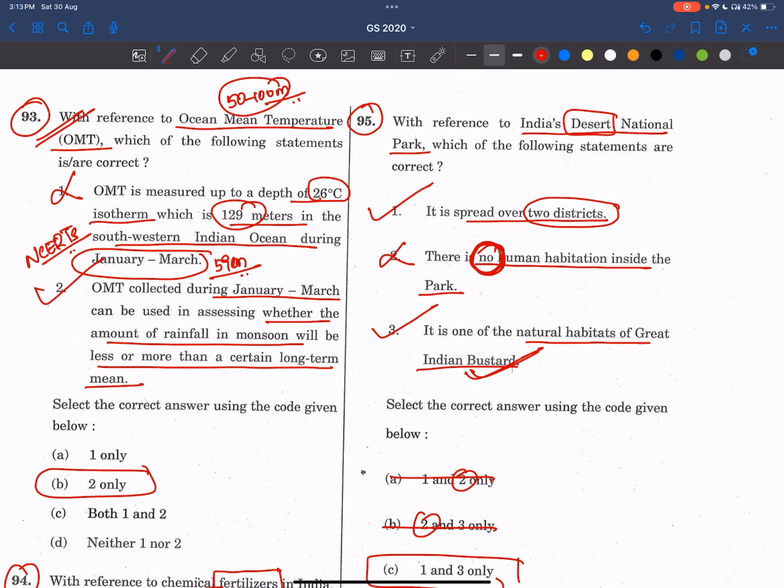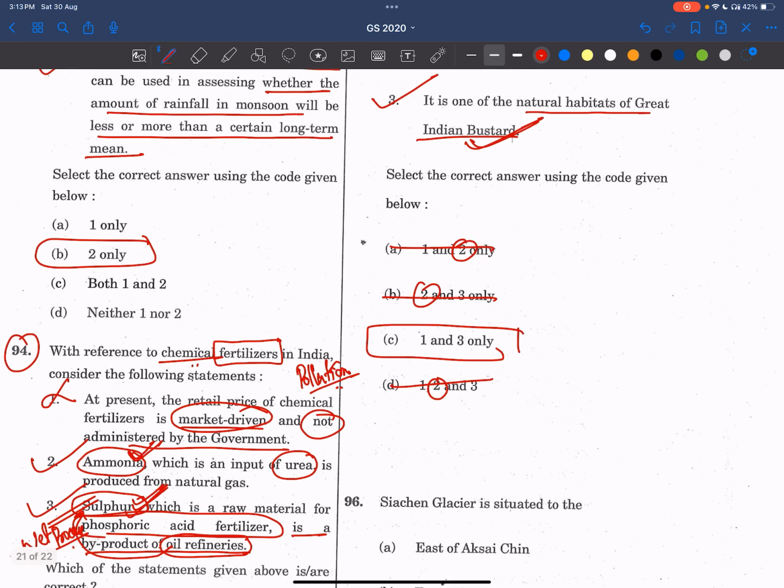Okay, now we got the answer. Now what we have to do? We have to read about this Desert National Park, and also whichever other parks are there in Rajasthan, we have to read one. There is one wetland which is in the Montreux record. It is from Rajasthan only. I hope you people know this. Please let me know in the comment section. And also we have to read about Great Indian Bustard.